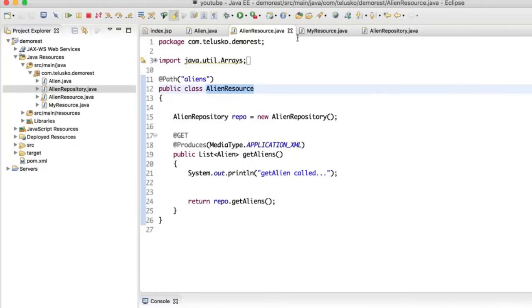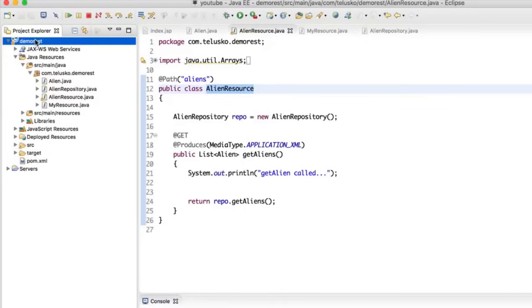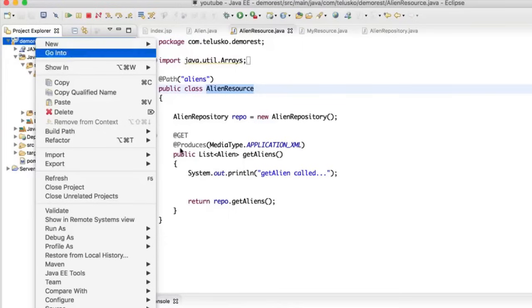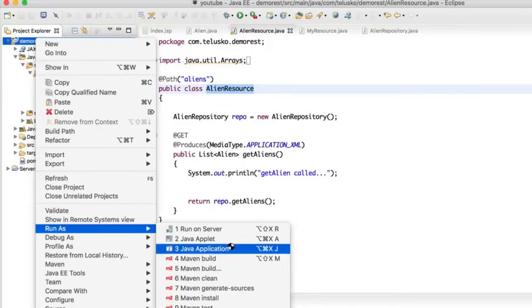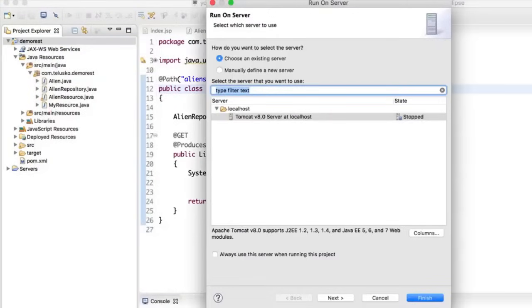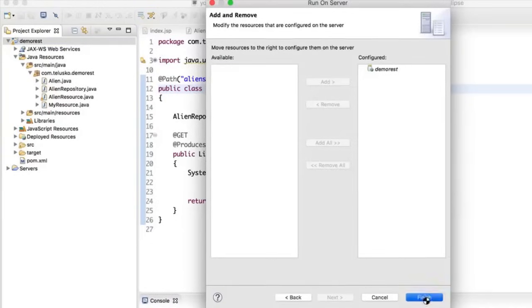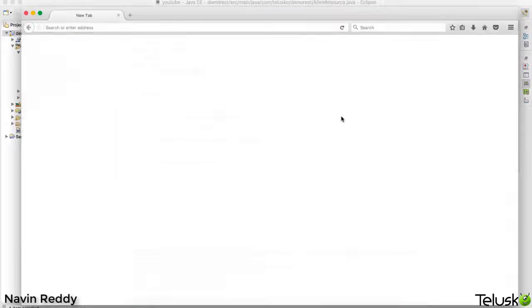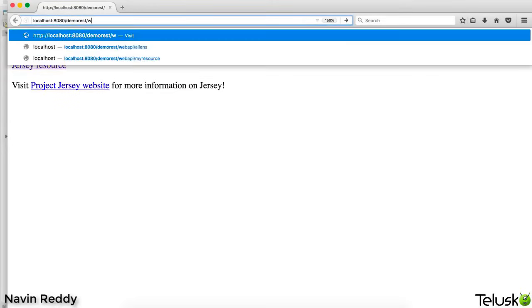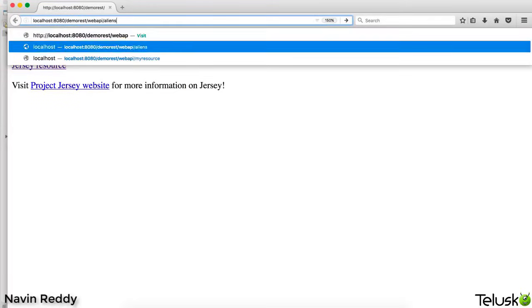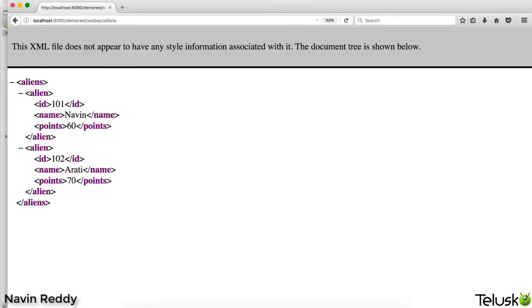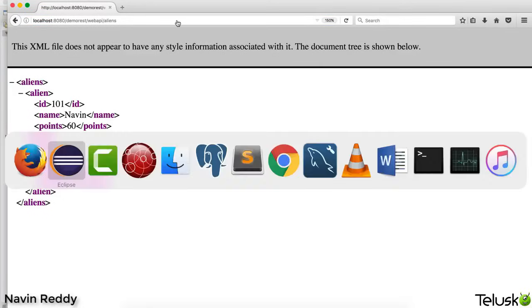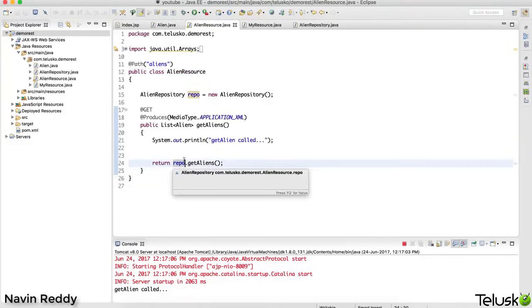That's important, right? Now to make it work, I will take my application. I hope there is no other server running on this machine. Let's run on server. Sometimes it does happen that I might be having some other server working. Let's click on finish and I cannot see any error there. Okay, everything seems good. So let's send a request for web API and aliens, and you got your data. Now, trust me, this data is coming from the repository because there is no other way you can return this, right? So yeah, this data is coming from the repository, which is here.